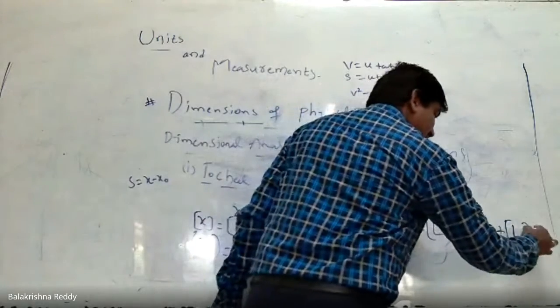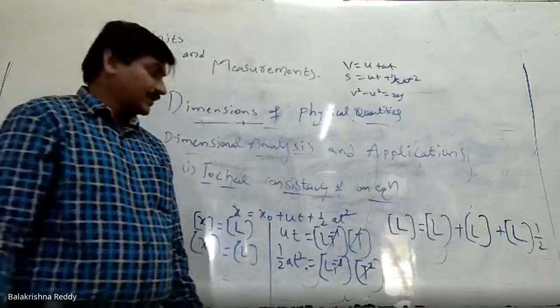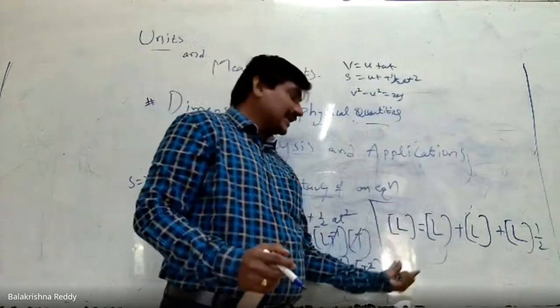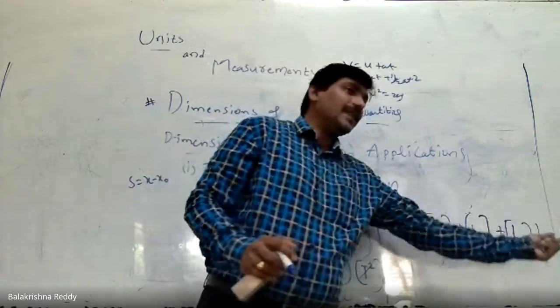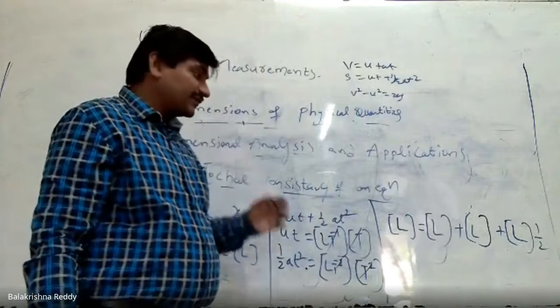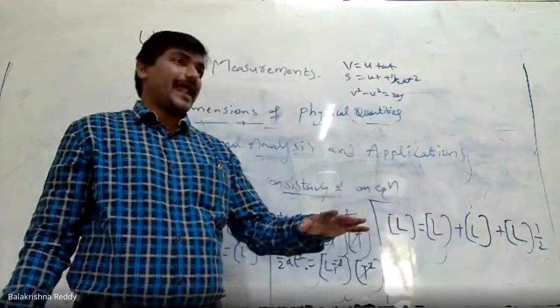Now this is also L. Half is there, half not considered, I said. Now the question is that on the LHS side L is there, on the RHS side L is there. Here most of the people are having the confusion. Sir, should we add up all this? No, I am not going to add.